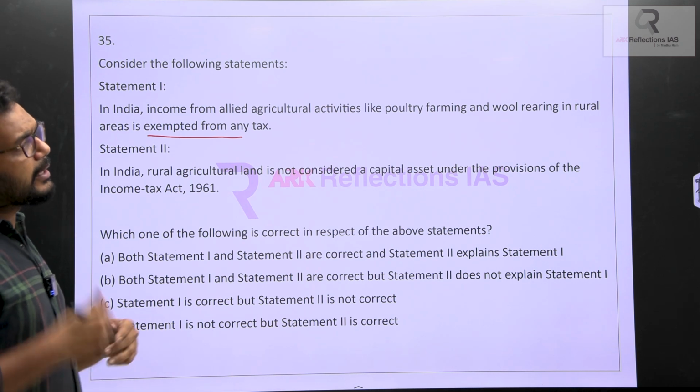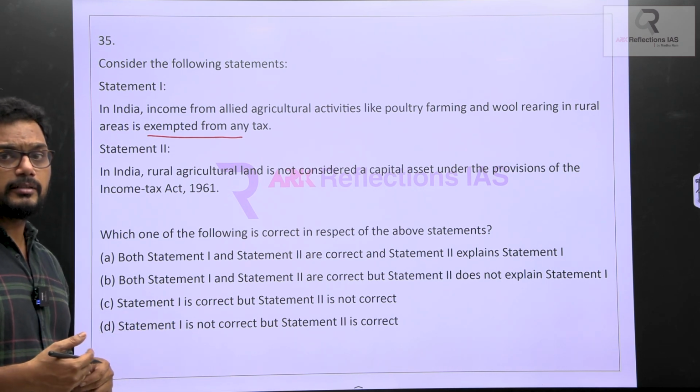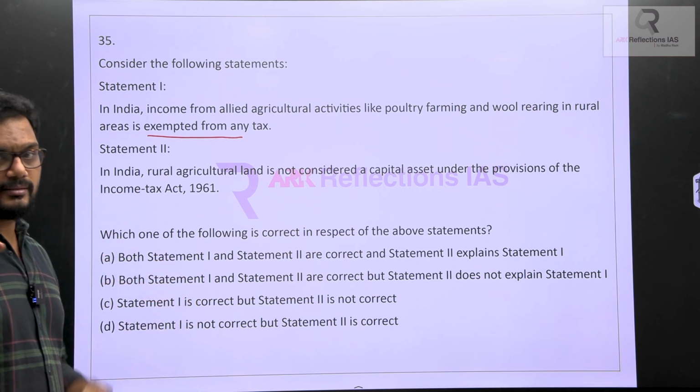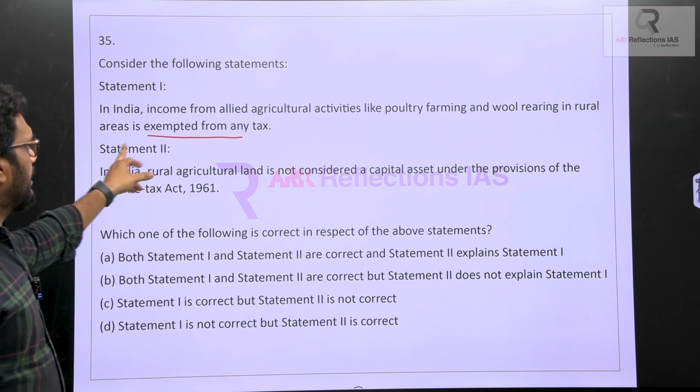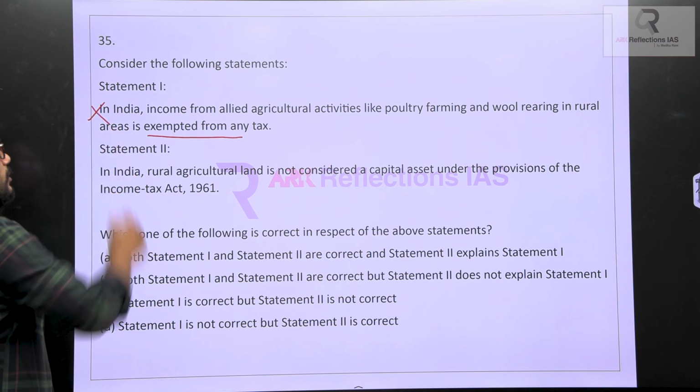So if a farmer enters the mandi with agricultural produce, or performs any allied activities outside the domicile of the government, then definitely it is called a commercial activity. On such commercial activity, taxes will be charged, but he's saying exempted from tax. So this is a wrong statement.